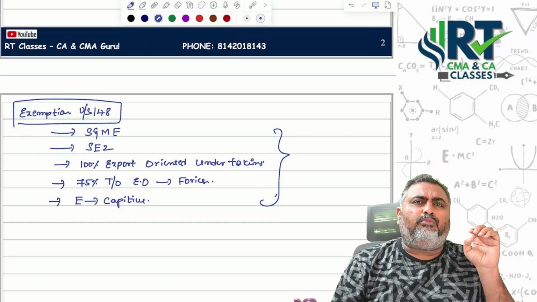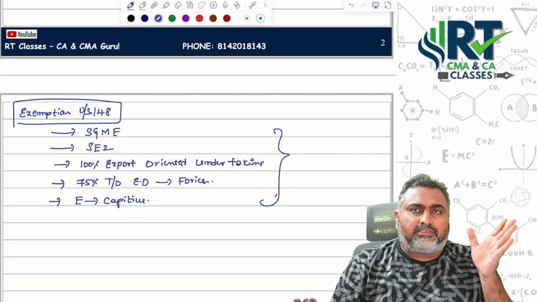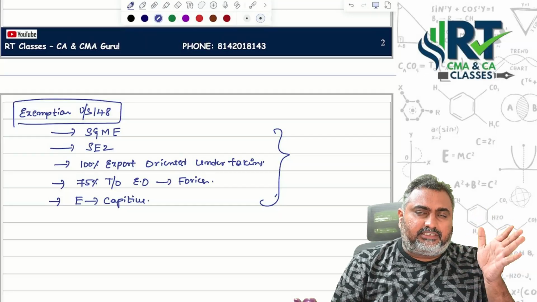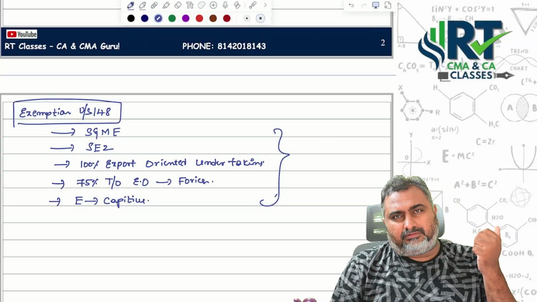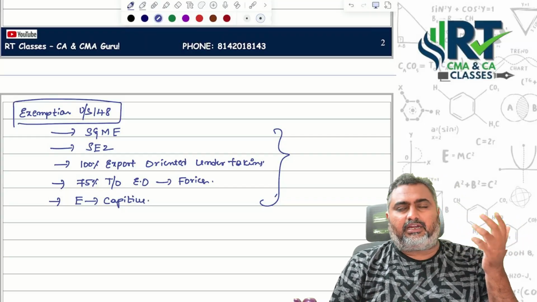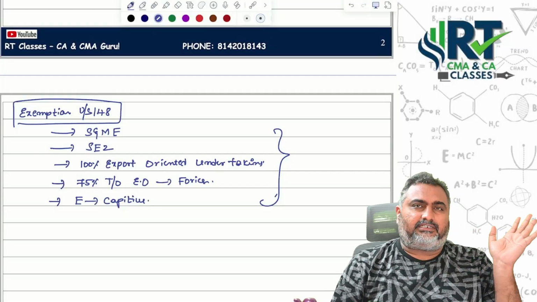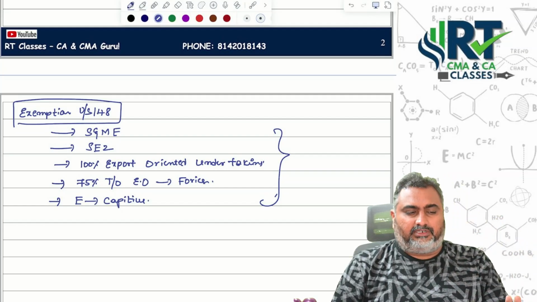So totally how many sectors are there? 39 sectors are there. Of these 39 sectors, 6 sectors are covered under regulatory sectors and 33 industries are covered under non-regulatory sectors. Sugar, telecommunication, coffee and tea, electricity, petroleum, gas, these are all covered under the regulatory sector. The remaining 33 sectors are covered under non-regulatory sectors.